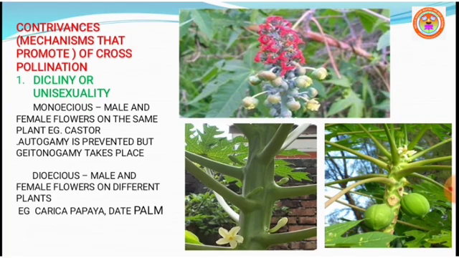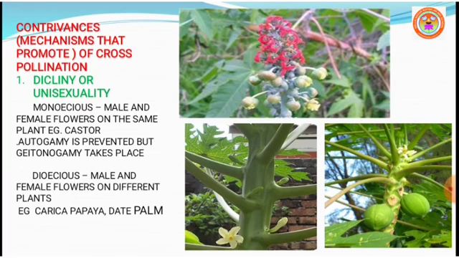So the condition of the plant is monoecious, but the flowers are generally unisexual. In this case, if you observe, autogamy is prevented, but geitonogamy takes place. Plants in which we can see monoecious condition are coconut, bitter gourd, castor and maize. Autogamy is prevented, but geitonogamy takes place.